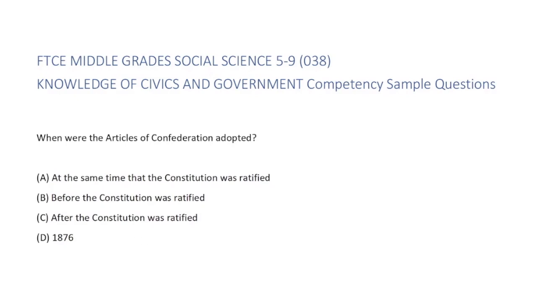Well, the Articles of Confederation were adopted before the Constitution was ratified. It was the first document that formed the federal government of the United States. It was superseded and nullified when the Constitution went into effect in 1789. The other answer choices, A, C, and D, are different dates in the history of the United States and are important. However, the Articles of Confederation were adopted in B, before the Constitution was ratified.